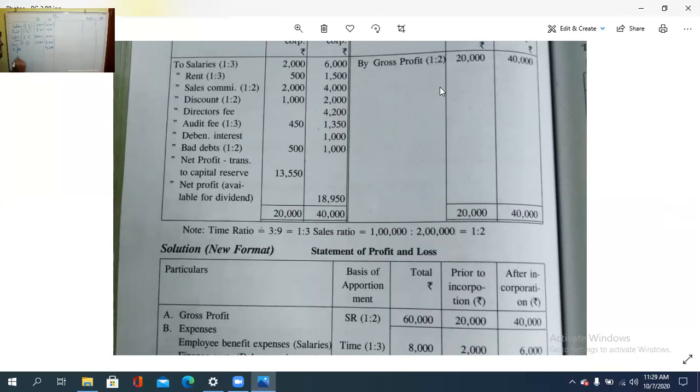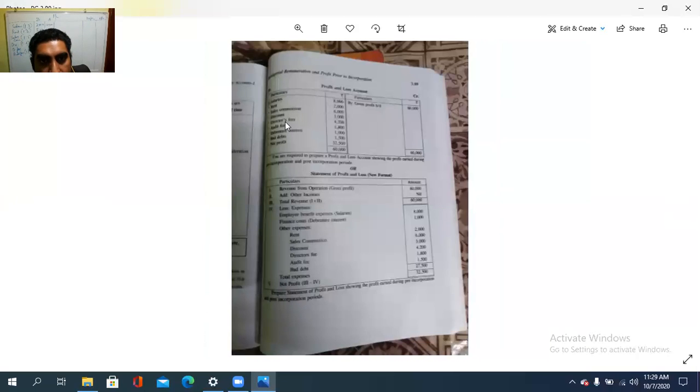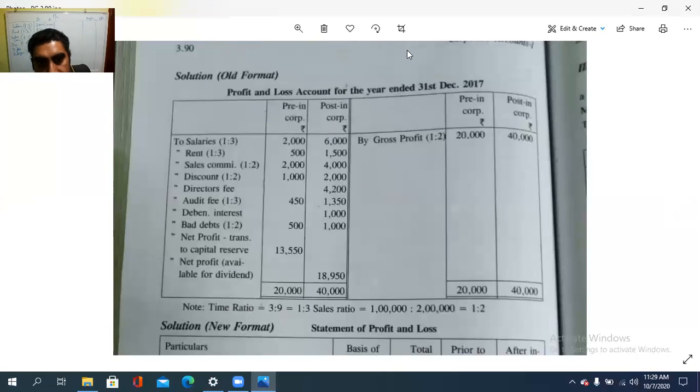Then comes audit fee. Audit fee is under which ratio? Time ratio. Audit fee, how much? 450 and 1,350. I think it is 1,800 in the question. Audit fee is 1,800. So it is 450 and 1,350. Okay. Next, debenture interest.